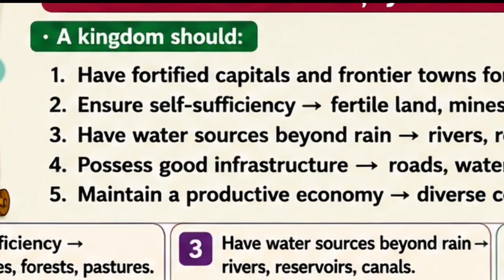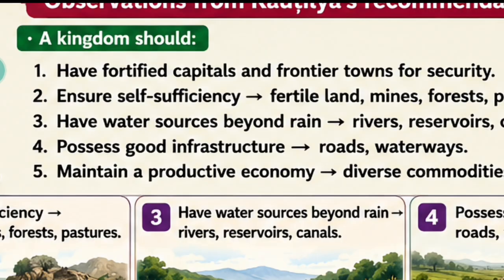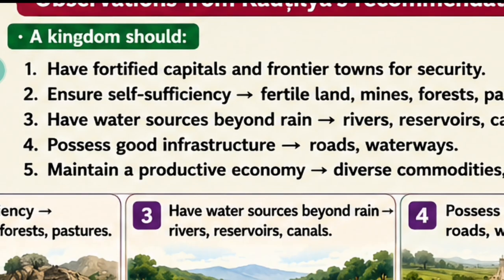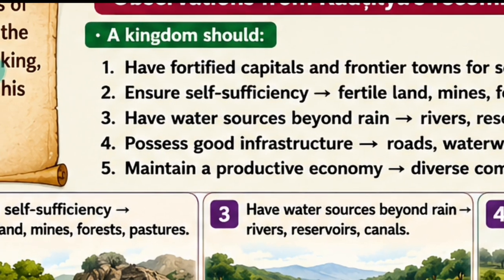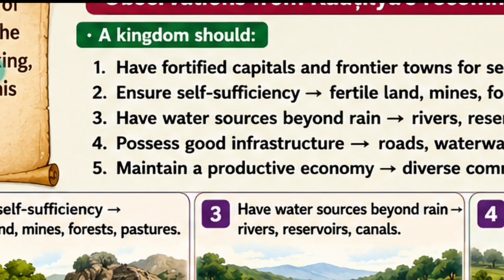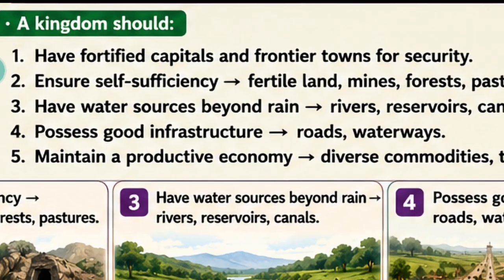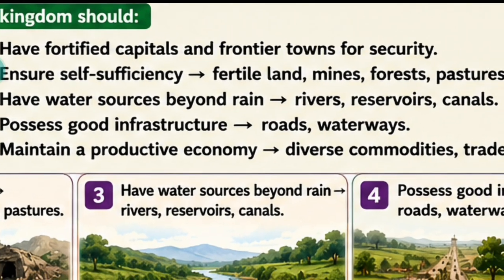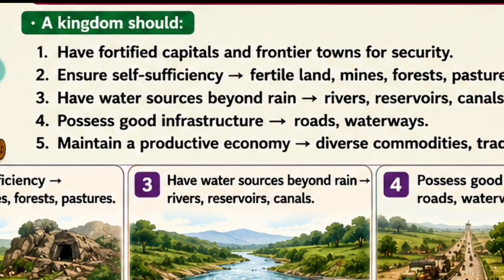Point number 3 is have water sources beyond rain. Meaning there should be water sources if there is no rain or less rain in the rainy season, so that farmers can take water from sources like rivers, reservoirs, canals, etc. Point number 4 is possess good infrastructure. The kingdom should have good infrastructure like roads, government buildings and waterways. Useful buildings should be there.